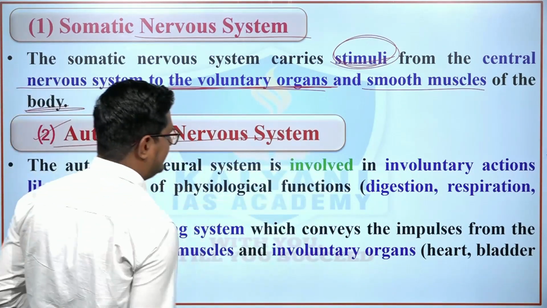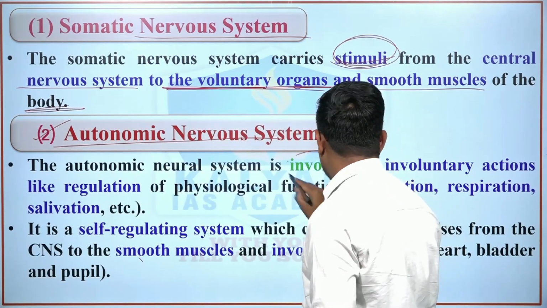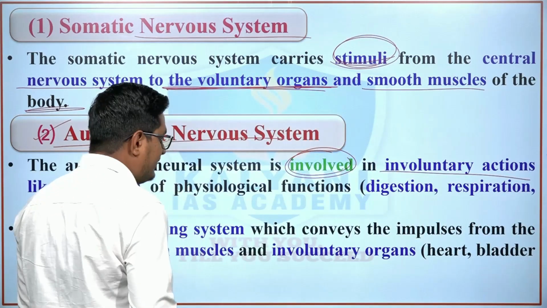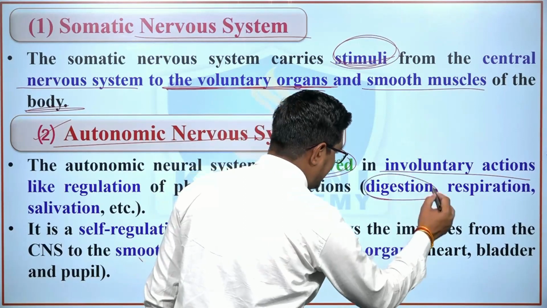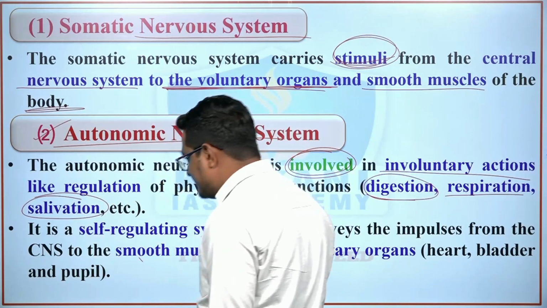Second is the autonomic nervous system. This autonomic nervous system is involved in involuntary actions like regulation of physiological functions, for example digestion, respiration, and salivation.